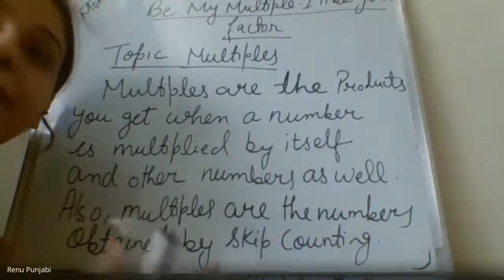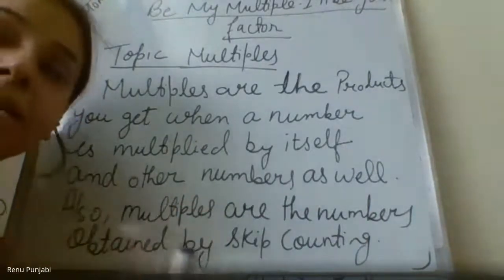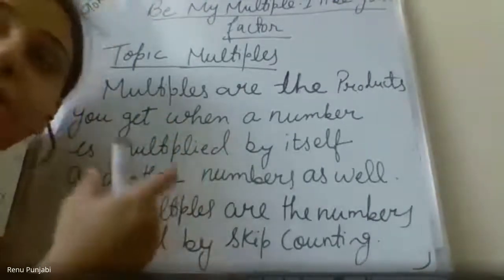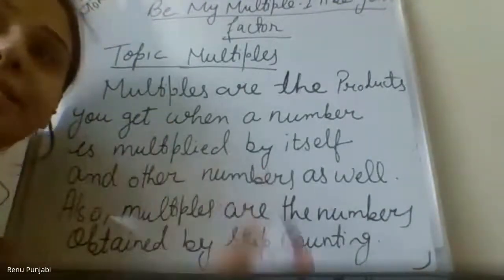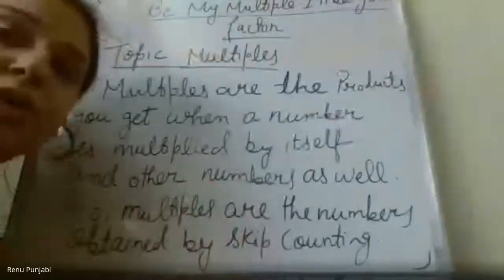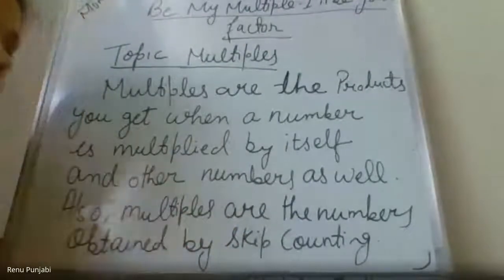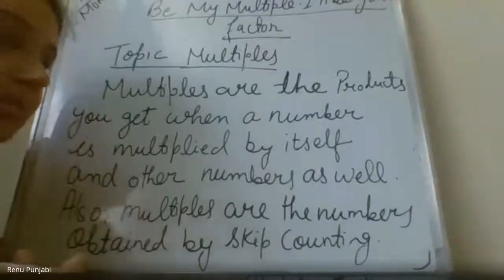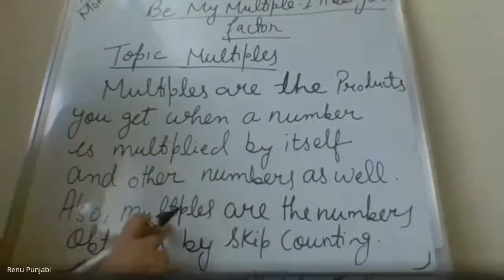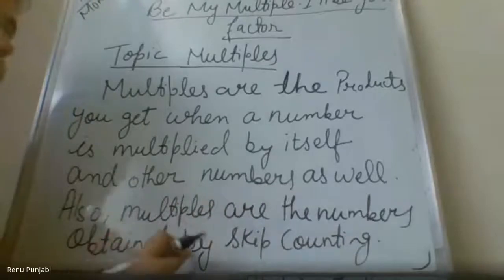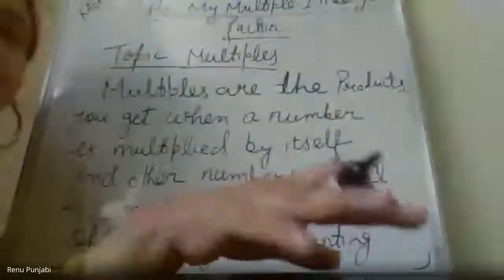So we can get the multiples of the number. Like if I want the multiples of 2, I can get it with skip counting also. Right? Ma'am, what is after the so in multiple? Simple, also multiples are the numbers obtained by skip counting.